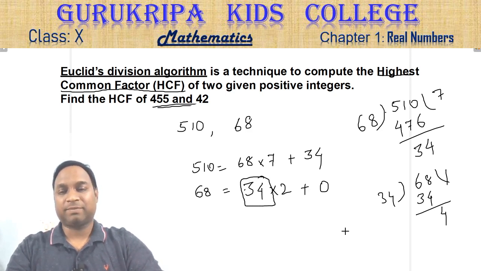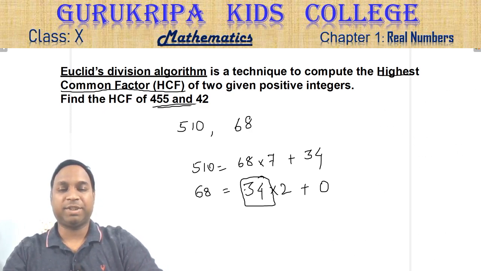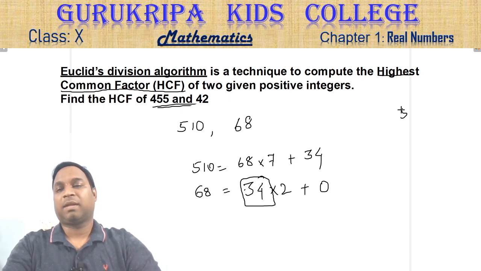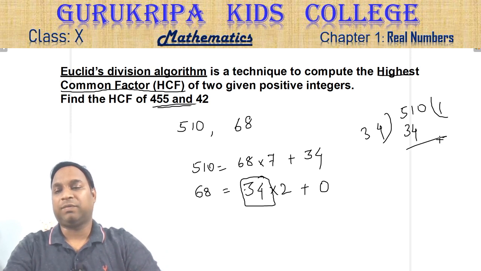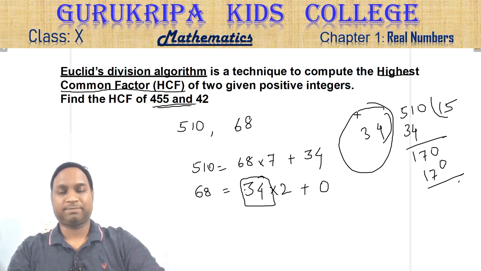You can check it. Will 34 divide 510? 510 divided by 34 gives 15. Yes, 34 is the highest common factor. Got it?